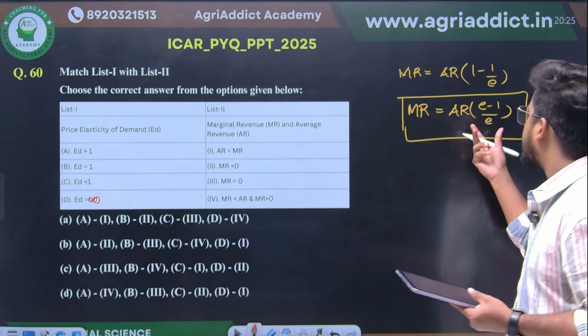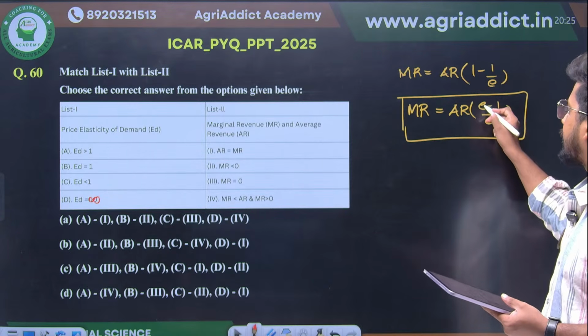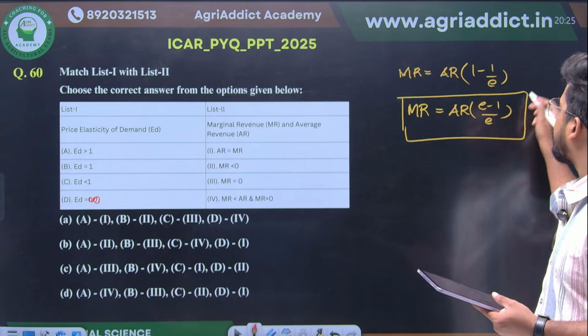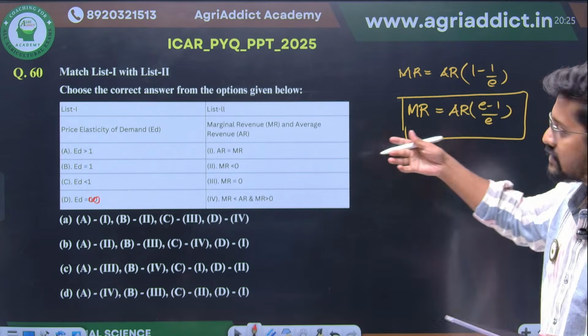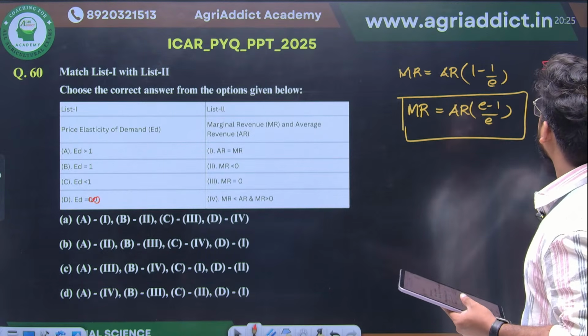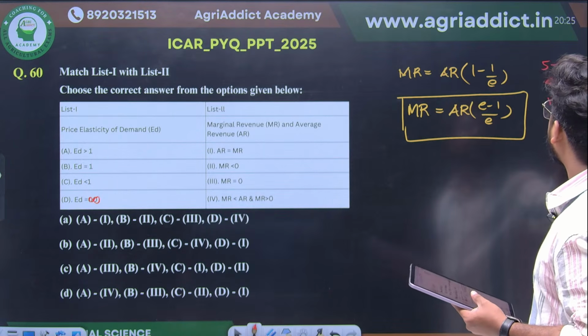Applying this equation, elasticity of demand is greater than 1, right? So E minus 1 will be like 5 minus 1, or 4 minus 1, or 10 minus 1, something like that.